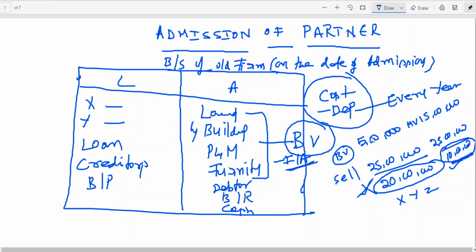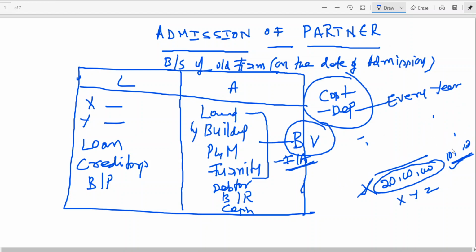Now I am using the word revaluation of assets on the date of admission. So in today's class, my intention is that you go for revaluation of assets and liabilities. This is an advantage from whose point of view? The old partners' point of view. Of course, you are taking the new partner into confidence before going for revaluation of assets.